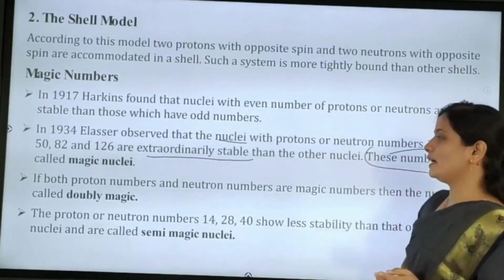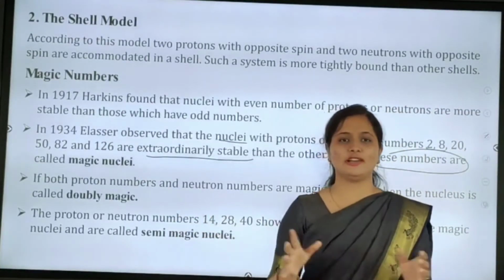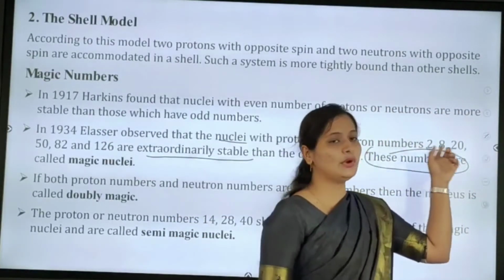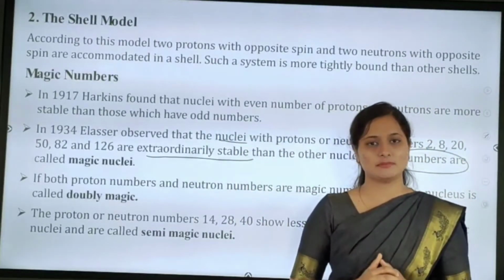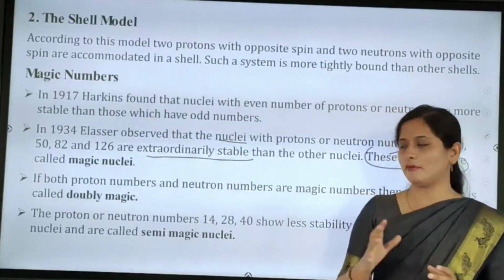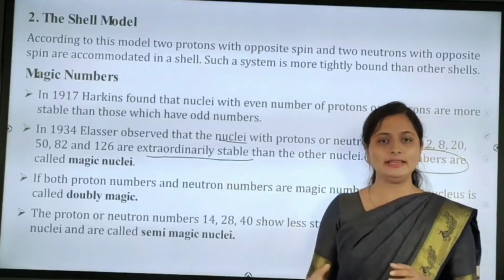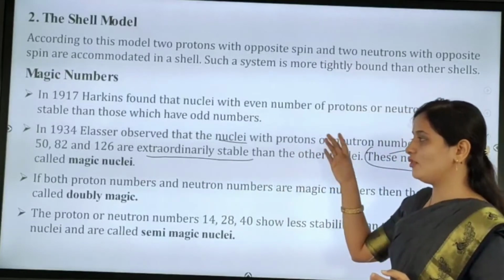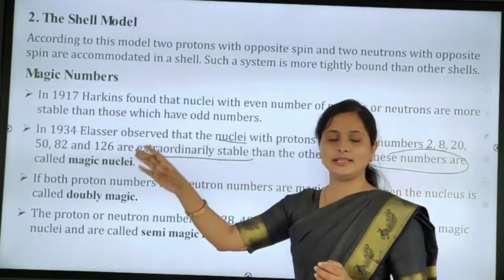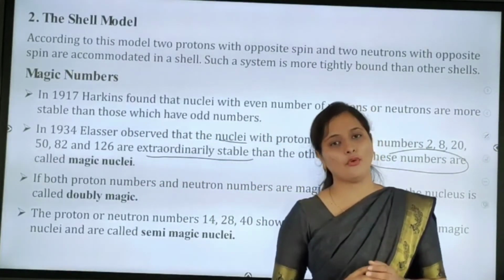So these numbers are called magic numbers. Already we know that 2, 8, 20, 50, 82 and 126 are magic numbers. Why are they magic numbers? Because they make the nuclei extraordinarily stable. That was explained by Elsasser in 1934.